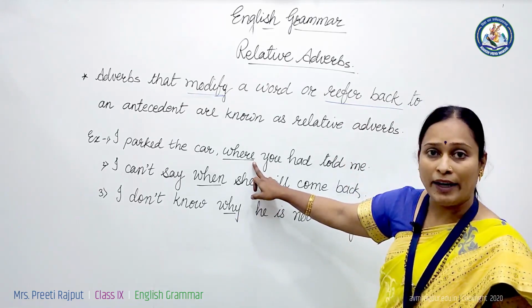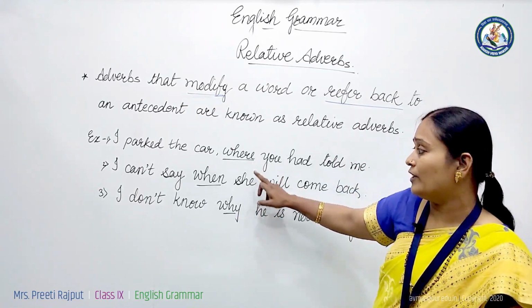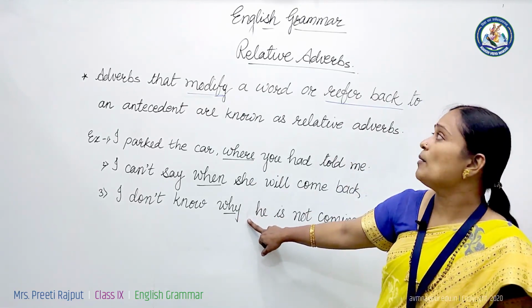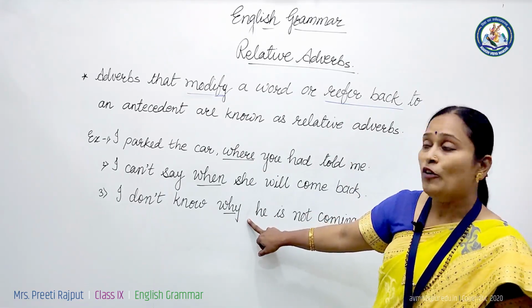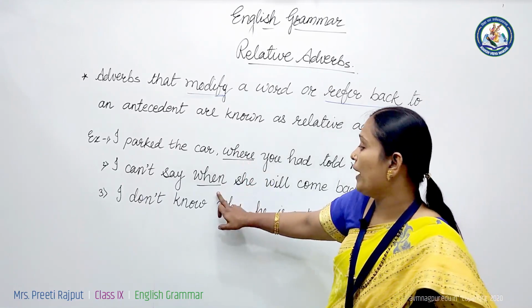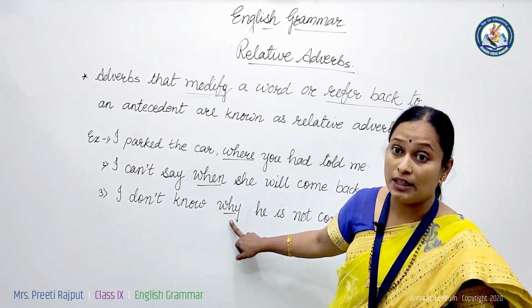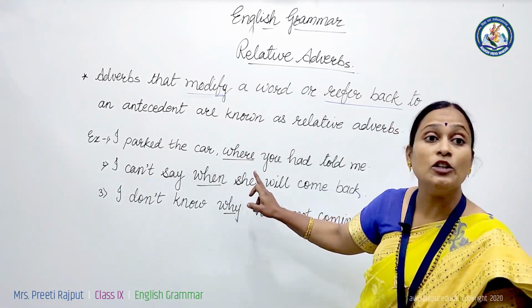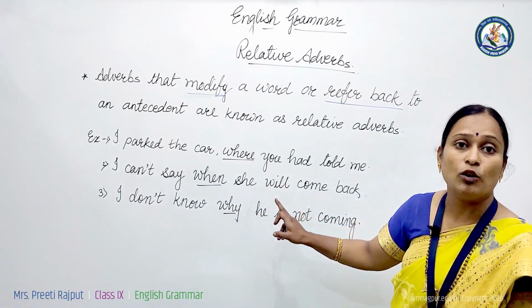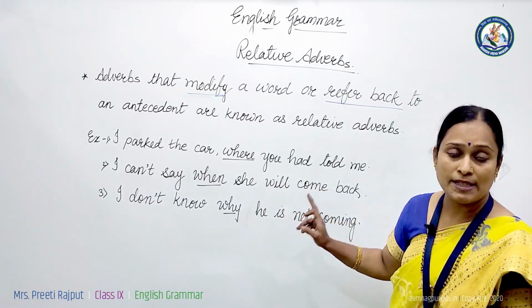When, whenever, where, wherever, why, these are examples of relative adverbs. Friends, here these WH words where, when, why we don't use for asking questions. Here we use them to relate the two clauses. So they are called relative adverbs.